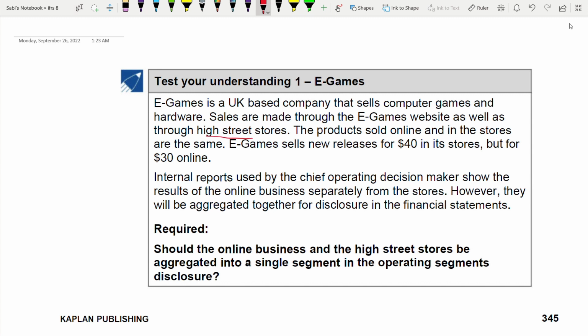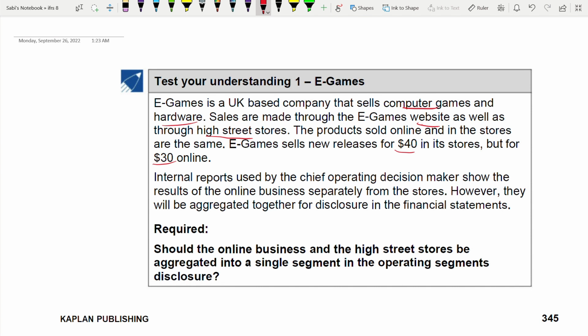So they are selling through website and they are selling through high street stores. What are they selling? Computer games and hardware. So in terms of product, they are same. Now, but the prices are different. In store it is $40, but online it is $30.